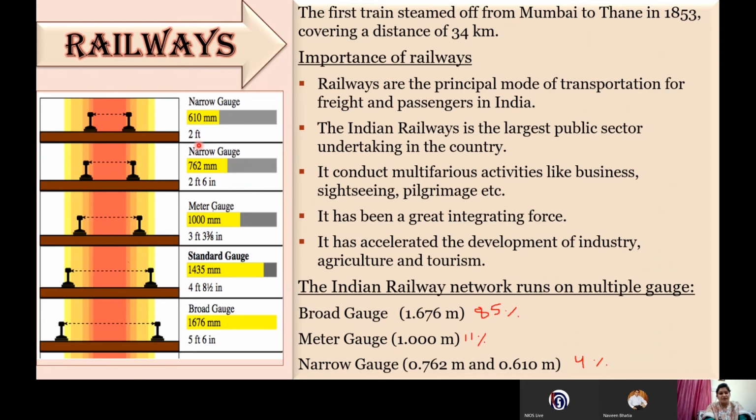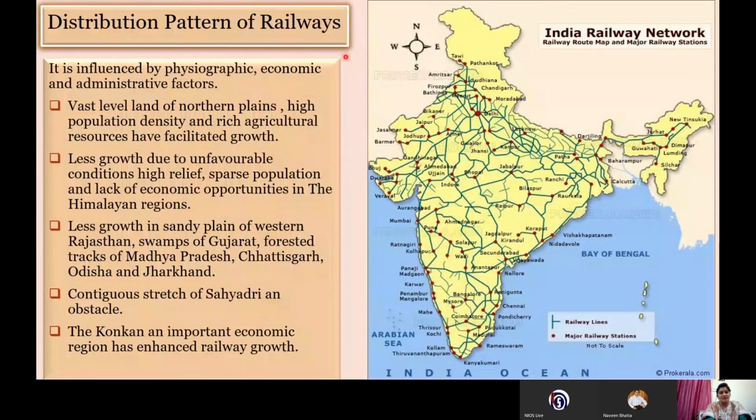Next, you can see here we have different types of gauges. This is the distance between the two railway lines. This is the distance. So just to increase the breadth of a train, we have opted for the broad gauge, that is 1.676 meters. These are the three types of gauges on which our railway runs.